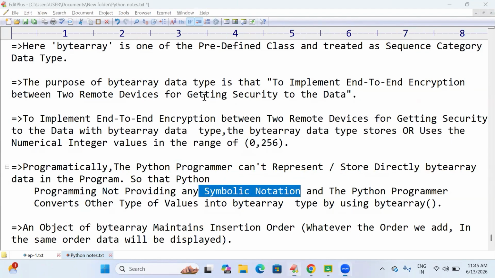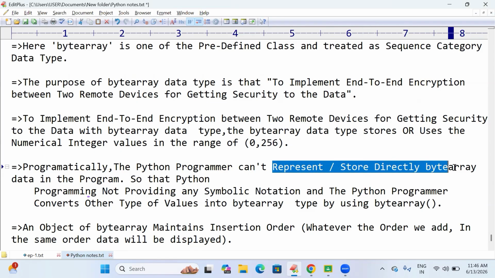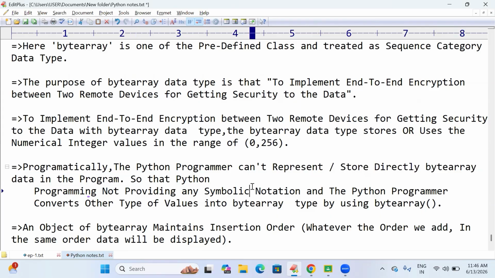For example, for list we have a symbolic notation, square brackets. For tuple we have parentheses. Like this, there is no symbolic notation for the bytes data type and the byte-array data type, so we can't represent byte-array data directly in the program. We take any type of data, like list data or tuple data, and convert it into byte-array type.